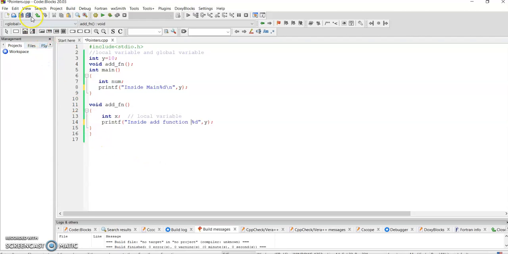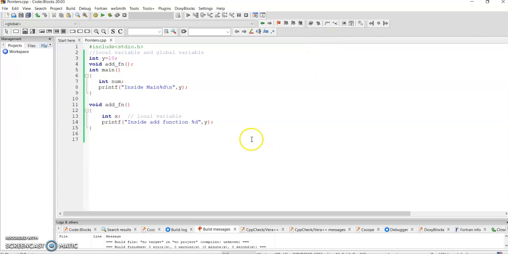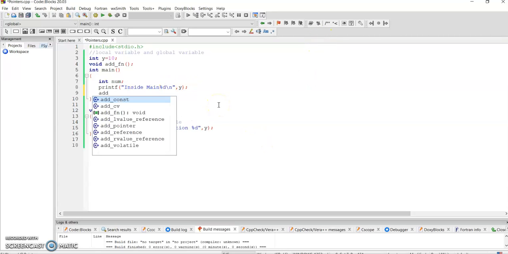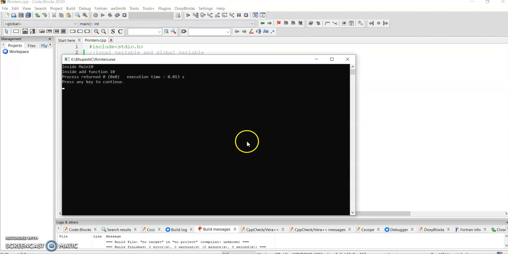Let me execute it. What happened? Oh, I have not given the function call, sorry. So let me put the function call for add_fn, save, and execute. Inside main it is 10, and inside the add function it is 10.